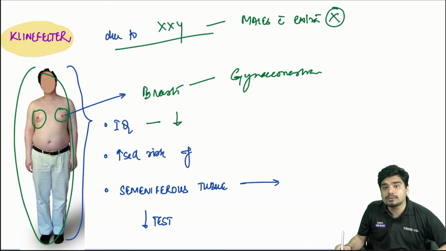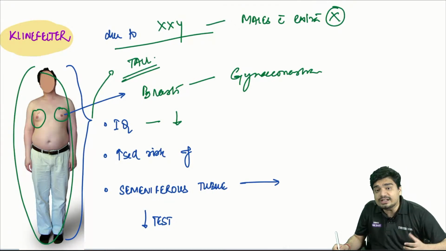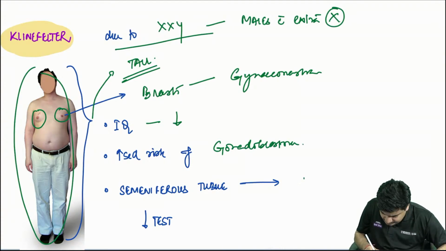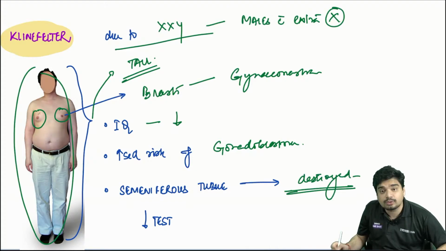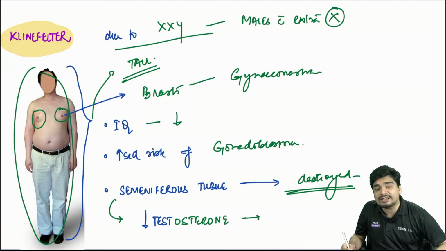IQ will be low. They will have tall stature. There is increased risk of gonadoblastoma. Seminiferous tubules are destroyed and hyalinized. Because they are destroyed, there is decrease in testosterone, and because of that, the feedback inhibition is lost.